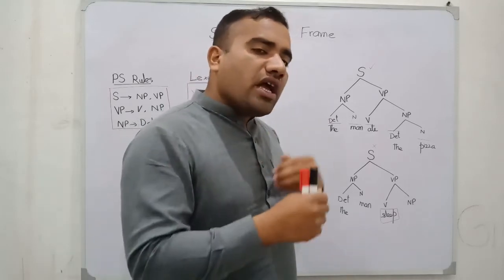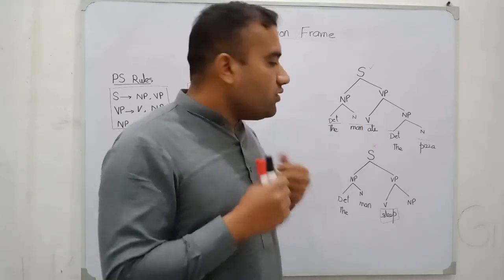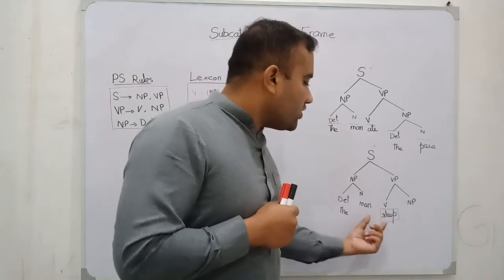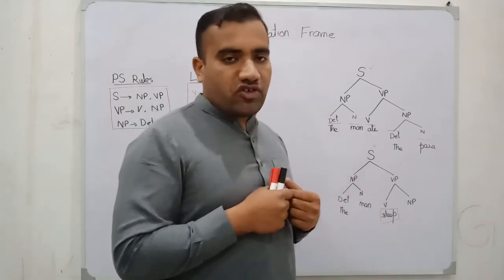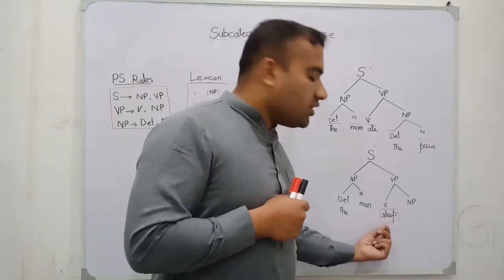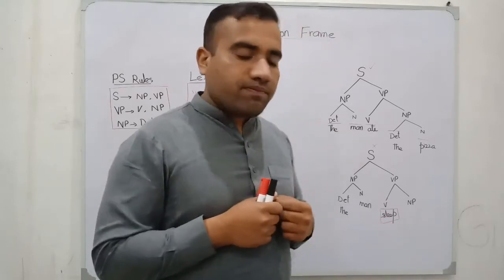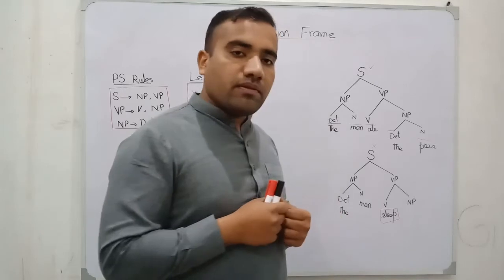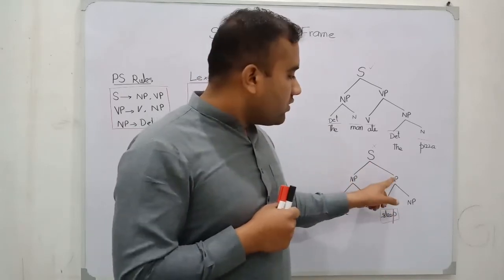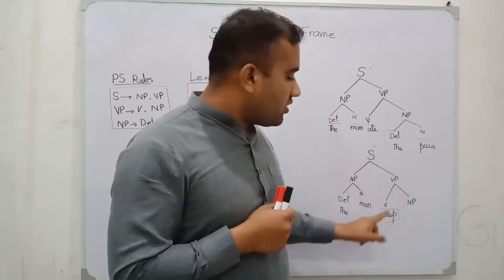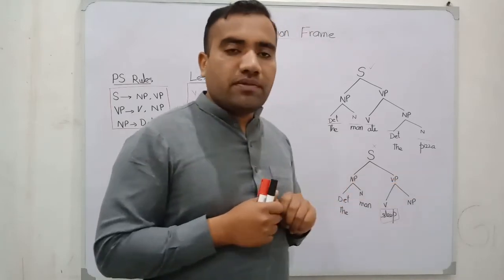And we have another type of word. If we say that our verb is slave, this verb requires only one thing, that is the man. And our rule says that VP consists of V and NP.